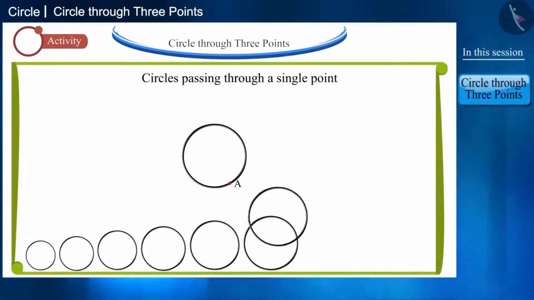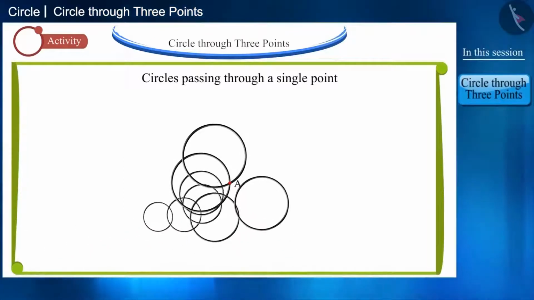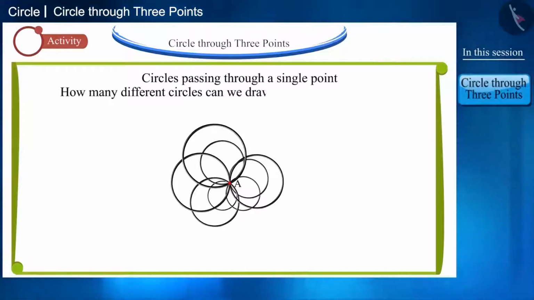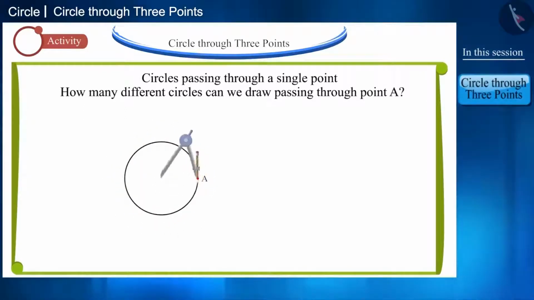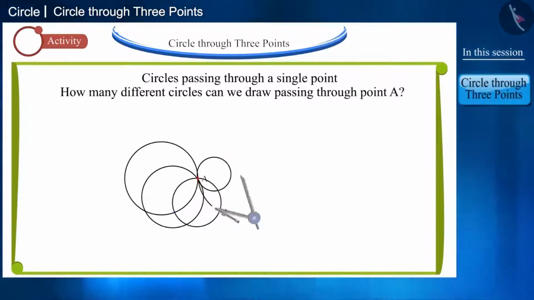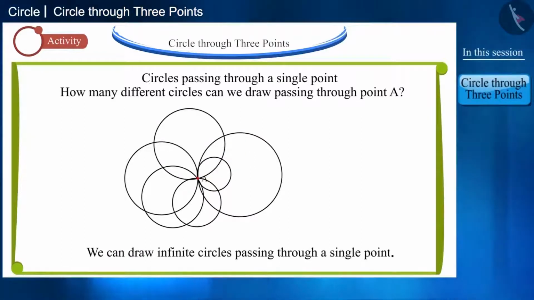We can place them like this. We can also place them like this. You can see that we can put these rings on the point in as many ways as the number of rings present. So friends, how many different circles can we draw passing through point A? If we draw circles using a compass, we'll find that infinite circles passing through point A can be drawn.